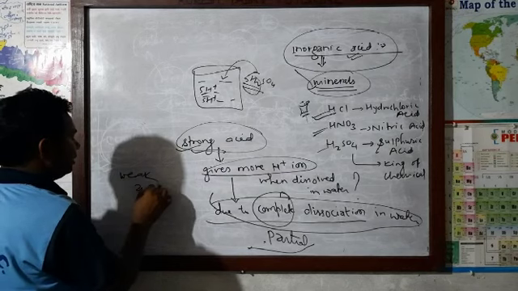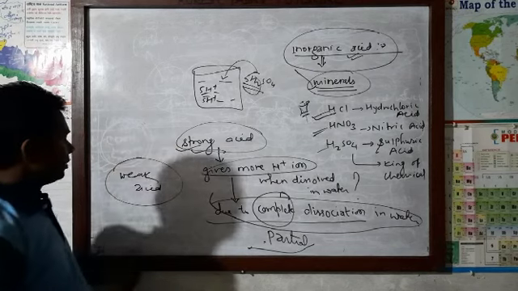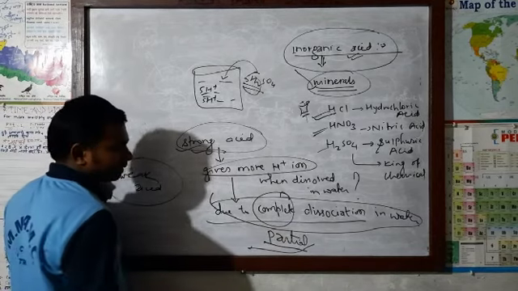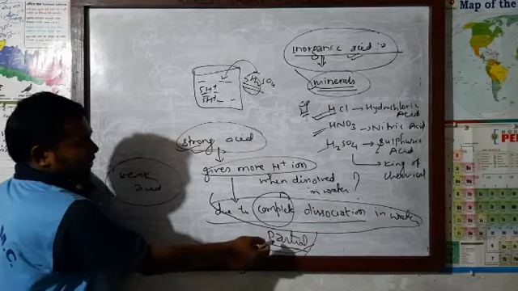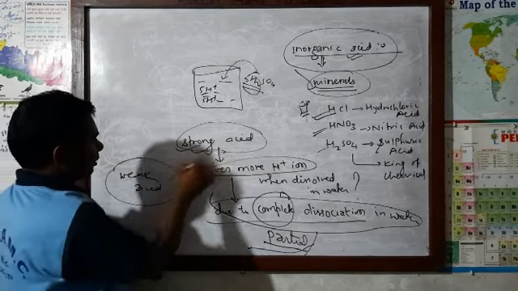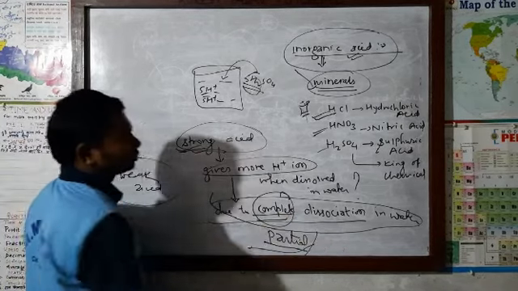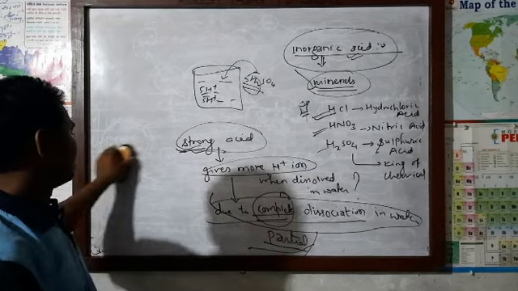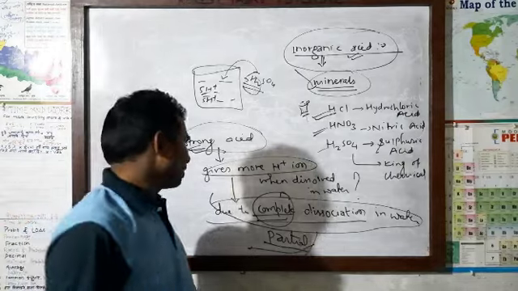Try to understand the differences. We can also understand that in a weak acid there is partial dissociation, where partial means not complete, but in a strong acid there is complete dissociation. The example I have already put. Okay, these are the matters related to types of acid.